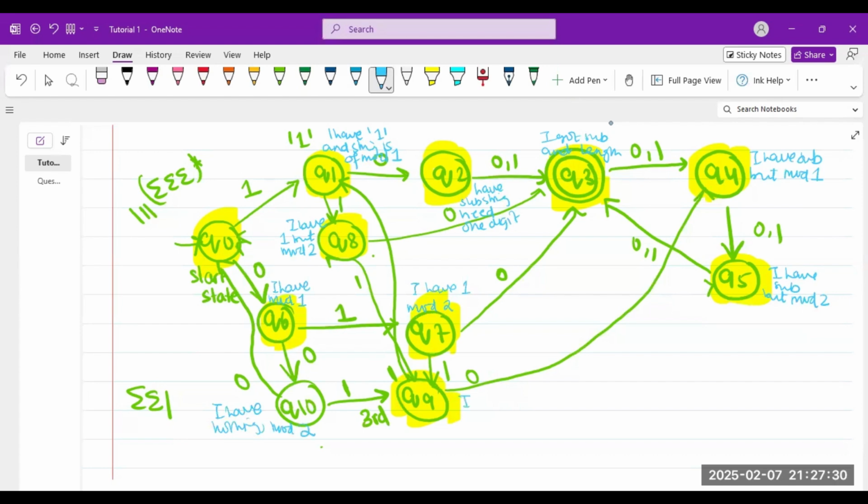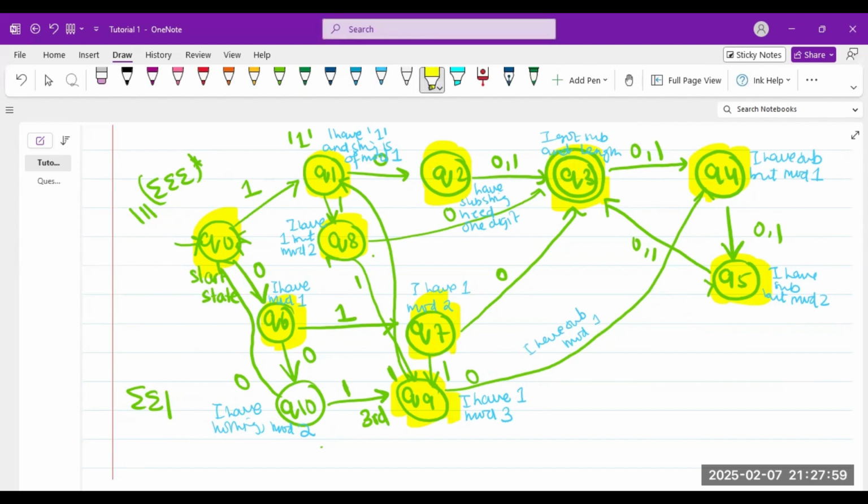And Q9 means I have 1 mod 3. So when I get to 0, I have sub mod 4, or you can say mod 1. So I'm waiting for 2 digits. So that's why I brought it to Q4. So Q4 basically means I have sub mod 1. So I hope all these states are clear.